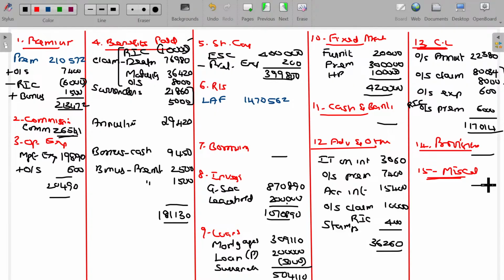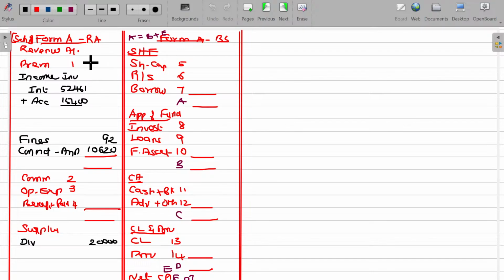Finish up the income statement first to finalize what is the profit transfer to the P&L account. Are you getting this value? No, this is 80,034. Okay, then this value being 2,13,472.